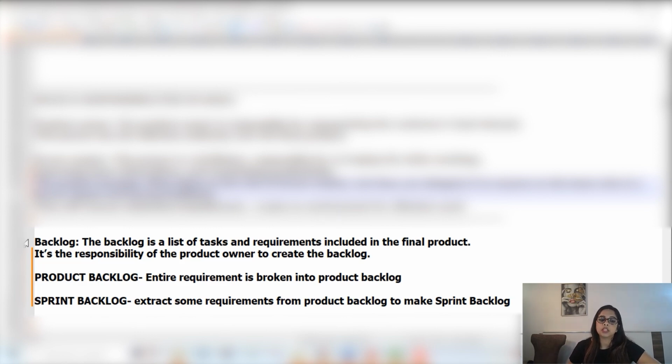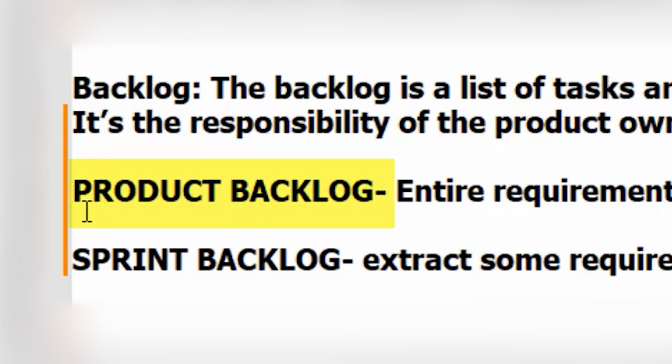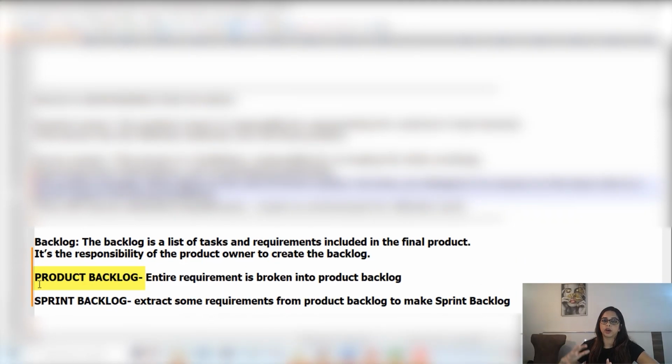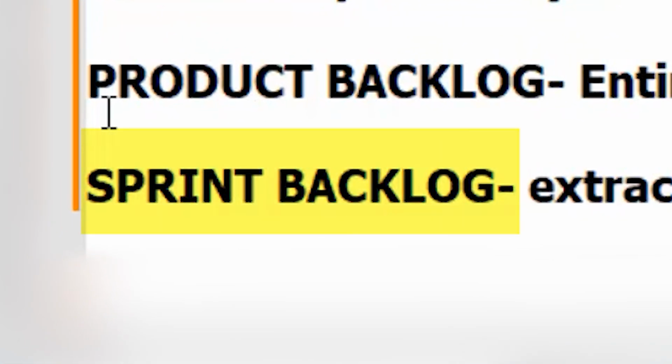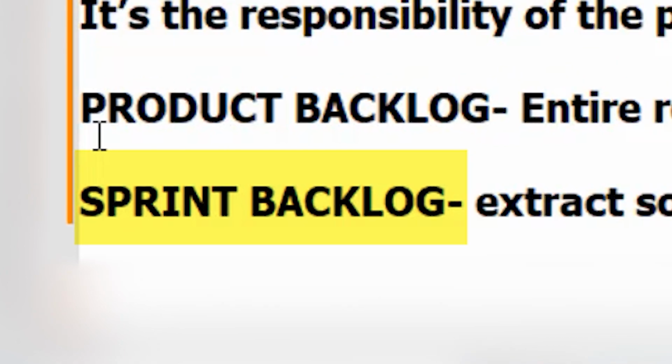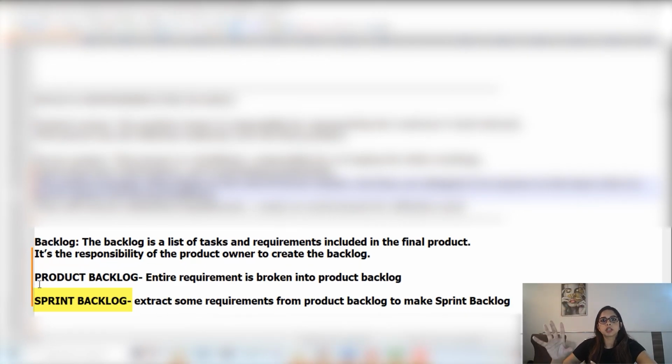So backlog is any entity which we are working upon, be it a user story, task, subtask, anything. So majorly there is a product backlog. The product backlog consists of all the requirements. The entire requirement is broken down into product backlogs, right? First we'll have a breakup of all the requirements which we got from the clients. So they will constitute the product backlog. And then there is the sprint backlog. So what happens? We'll choose some set of backlogs to be worked upon in one sprint.